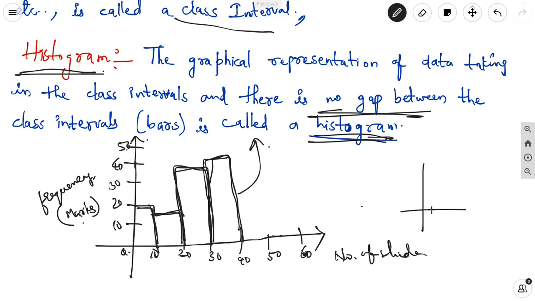But in the earlier sections, for example, this many cars were sold in 2000 and this many in 2001, and there a gap is there. But here, when we are taking the interval grouping data and drawing the bar graph on it, there is no gap between the two bars. Such a graph is called the histogram.